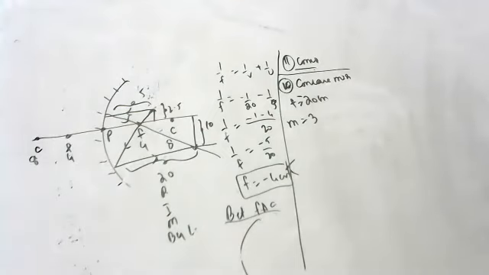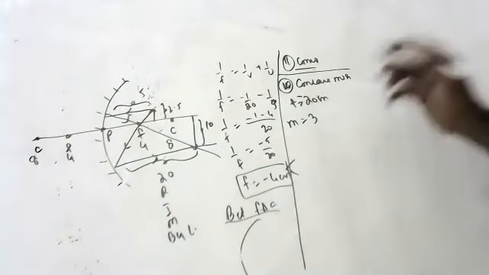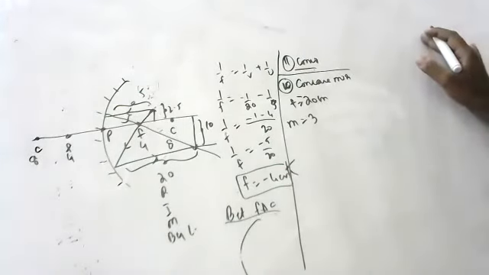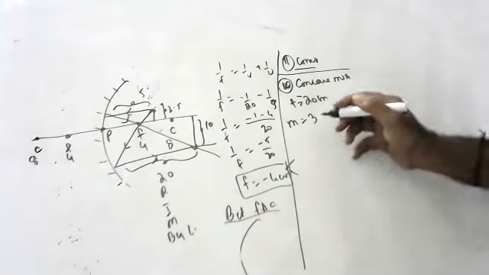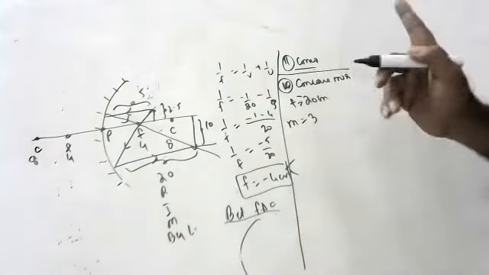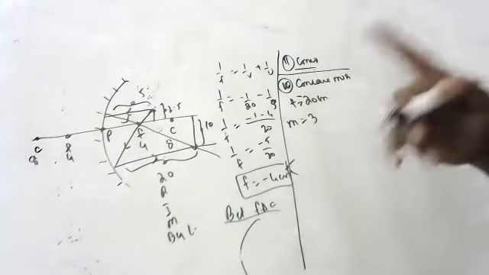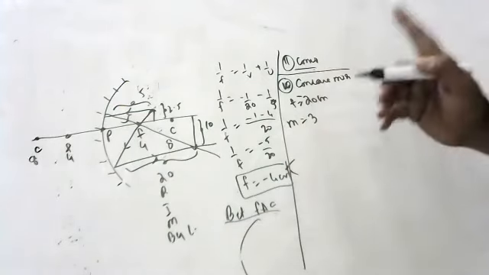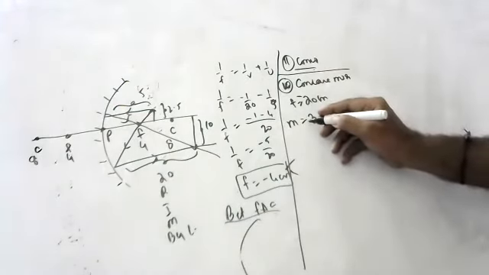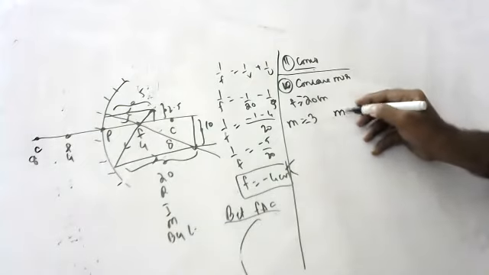The image formed is 3 times magnified, so we should take both minus and plus. In a concave mirror you can get a virtual, magnified image also. So in both cases we will find out: once we will take minus, and once we will take plus.